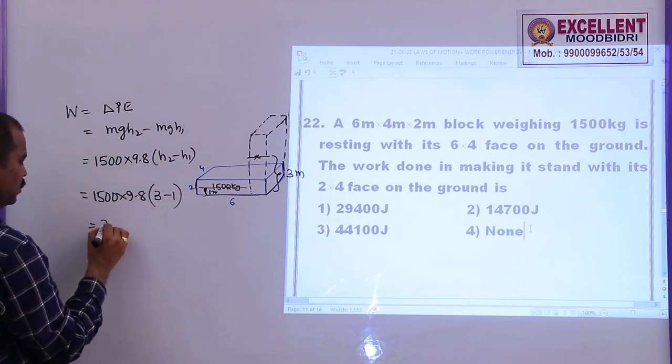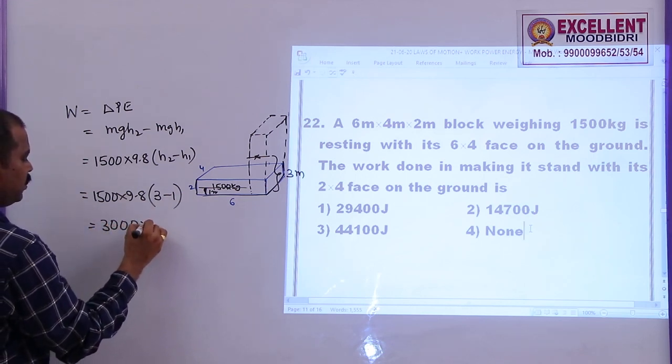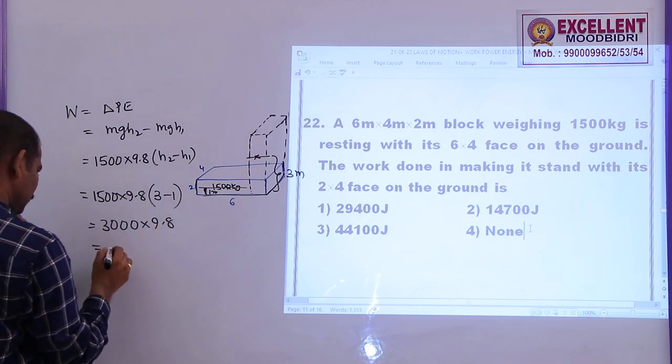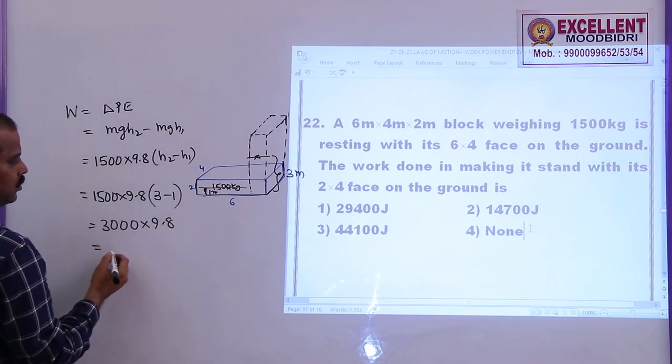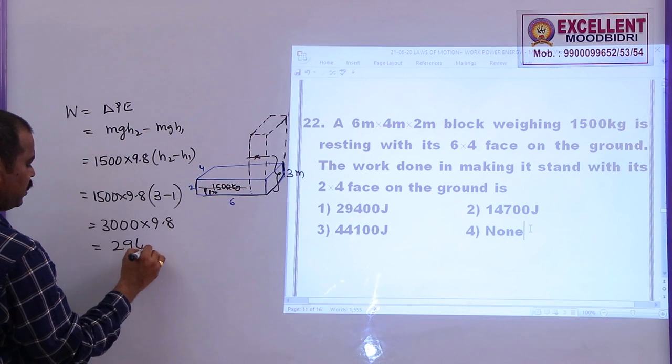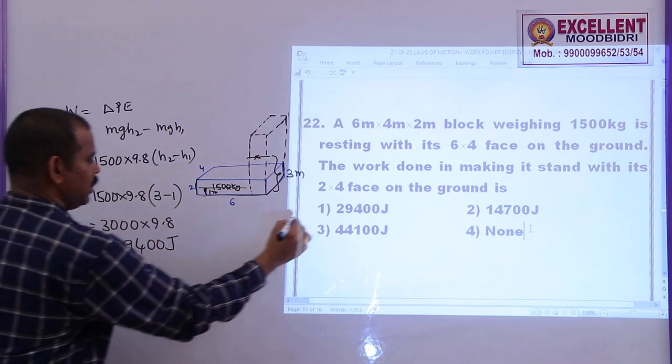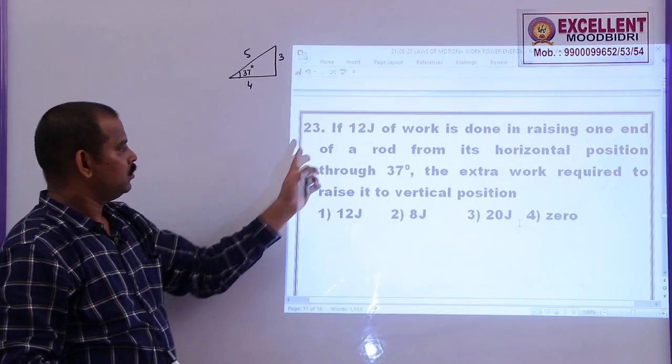So, this is 3000 into 9.8. So, this will be 30 into 10 is 30,000, and this will be 29,400 joules. Option 1 is correct.